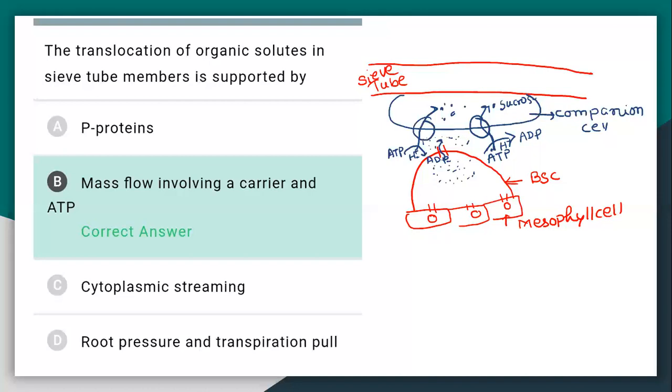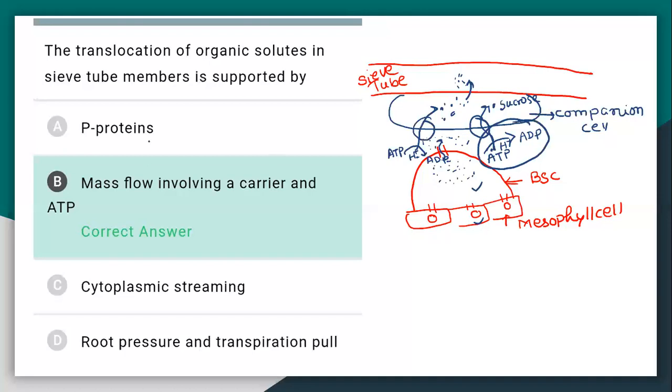In that way, sucrose reaches from the mesophyll cells to the bundle sheath cell, and from the bundle sheath cell to the companion cell.